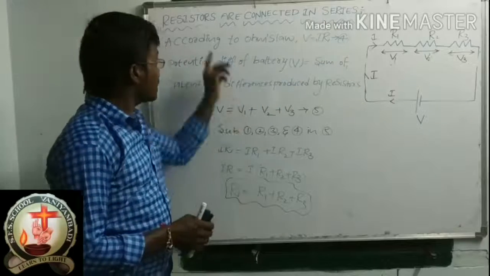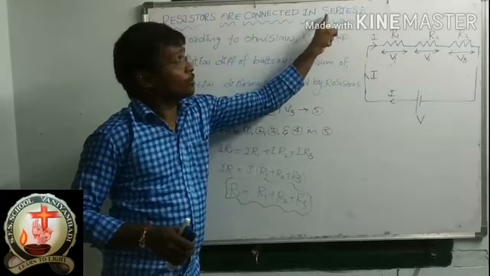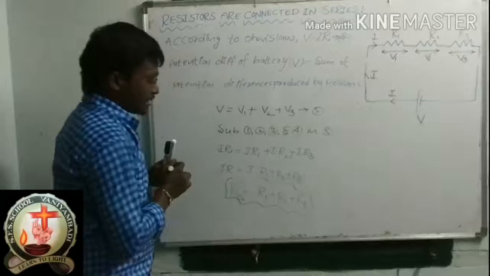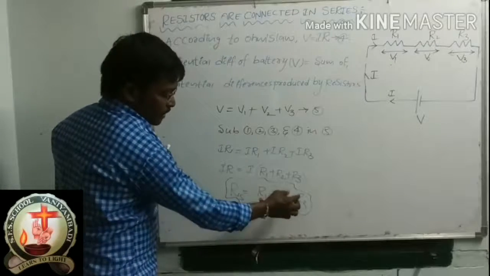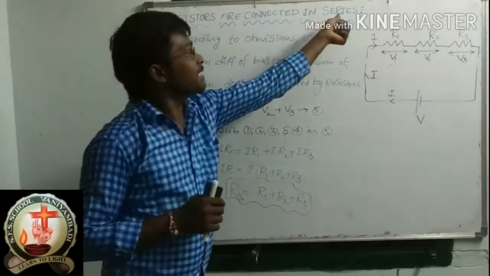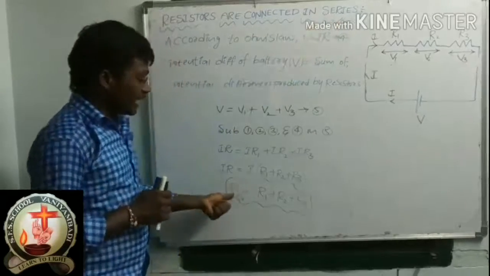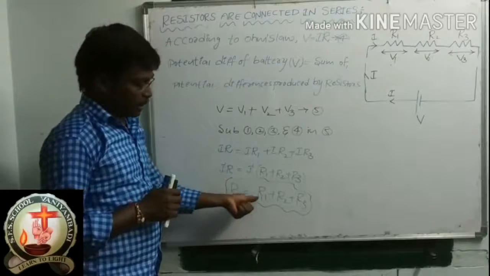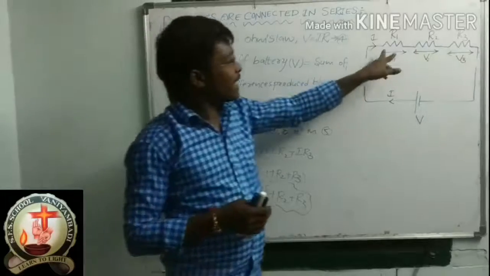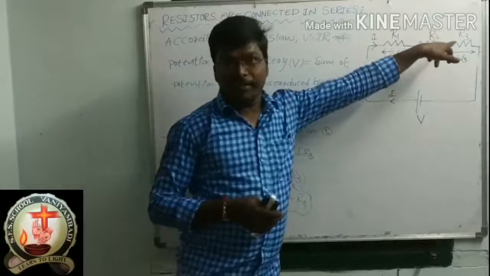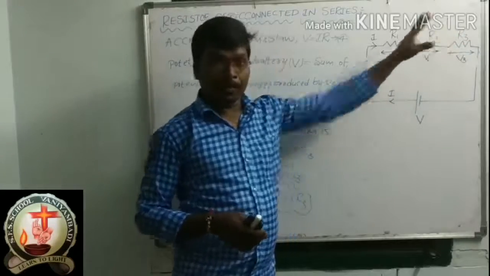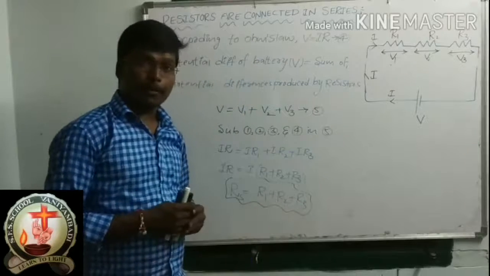Okay. So here the resistors are connected in series. So I am indicating here R suffix S is equal to R1 plus R2 plus R3. Series means what? The first letter S. This is the expression. This circuit diagram has three resistors R1, R2, R3, so here we got R1 plus R2 plus R3.